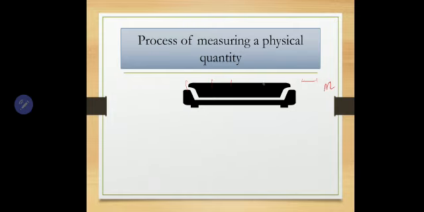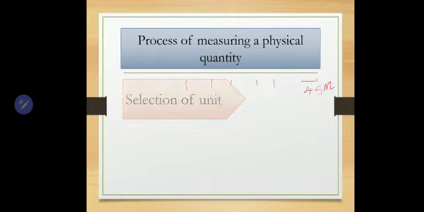1, 2, 3, 4, 4.5 or something. So 4.5 times this meter scale is going inside. Okay, 4 times completely, and the next one it is not going, it is half of that. So I will say the length of my sofa set is 4.5 meter. This is how I express a physical quantity, or how I measure a physical quantity.